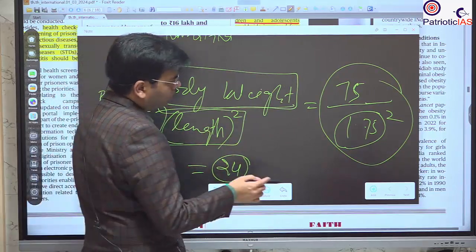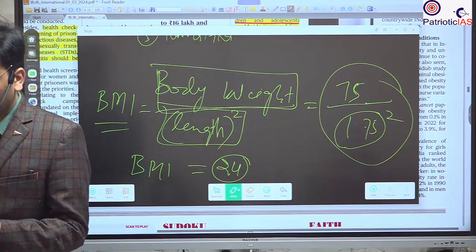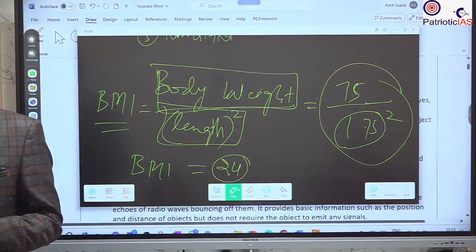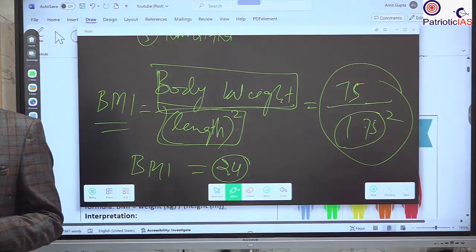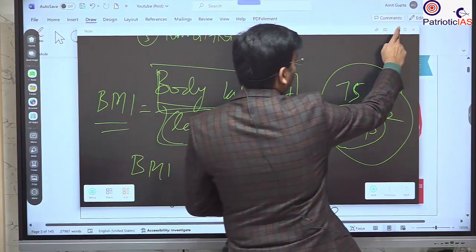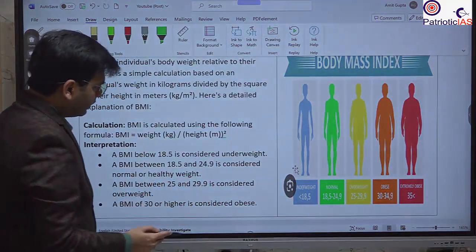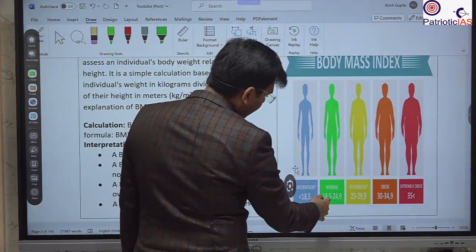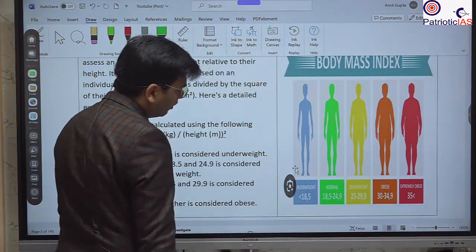So there has been a categorization of what comes under underweight, what comes under normal, and so on. Let me show you. This shows the different categories. If after the division it comes between 18.5 and 24.9, that is normal.